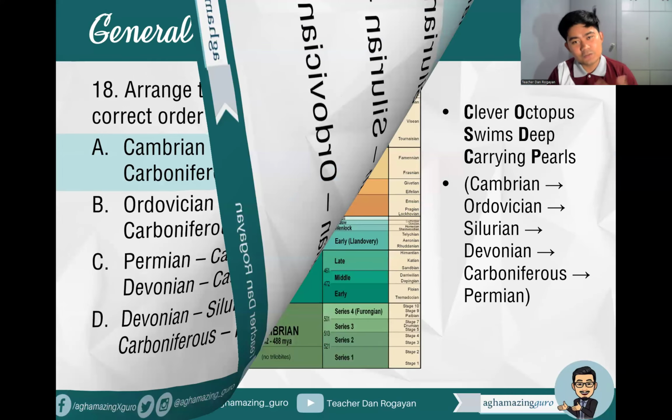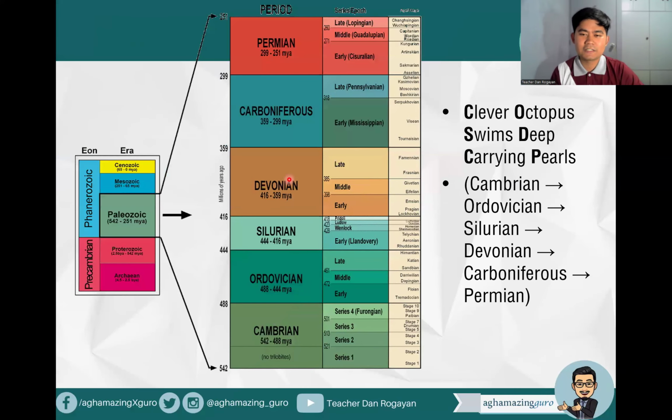Okay? So you can use this, this might be my suggestion. This is my suggested one. Clever octopus swims deep carrying pearls. So clever octopus swims deep carrying pearls, so that's Cambrian, Ordovician, Silurian, Devonian, Carboniferous, and then Permian.